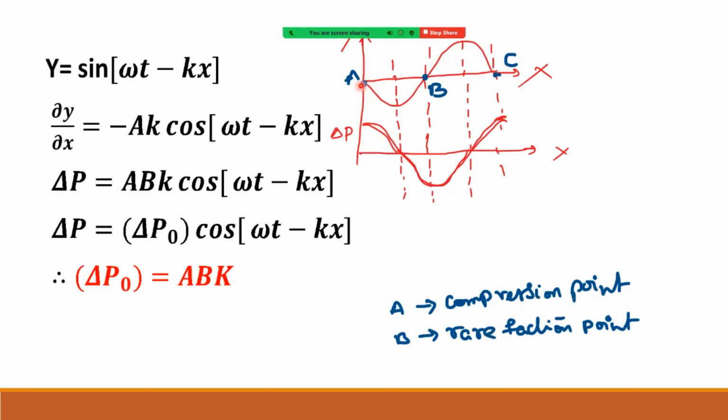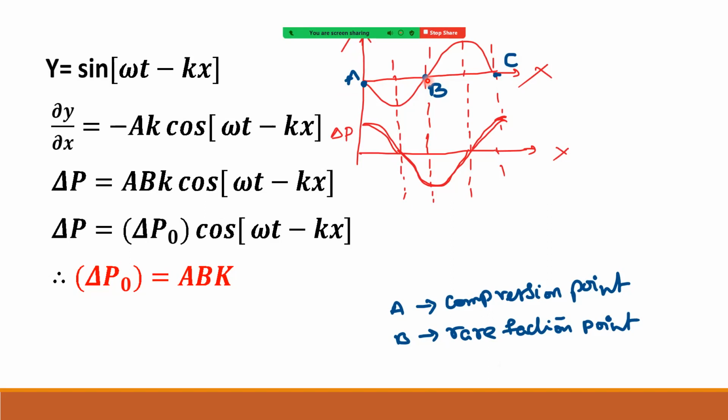So here the points are moving towards each other like this. That is the compression point. Coming to B, the rarefaction point, the points will move to the left of B on the left side and to the right of B on the right side. At A, the left of A moves right and the right of A moves left. So A is the compression point, maximum pressure.